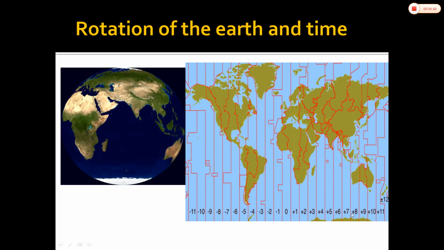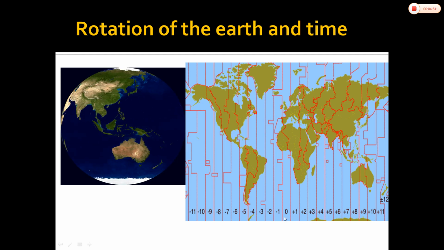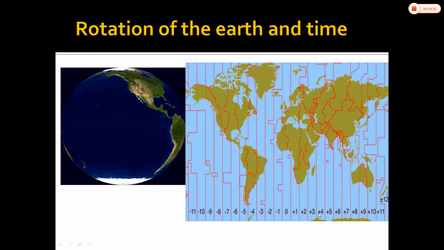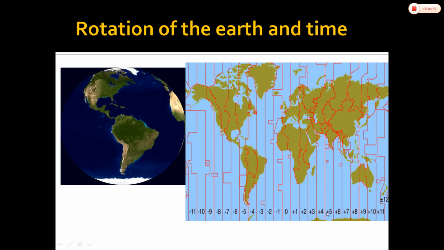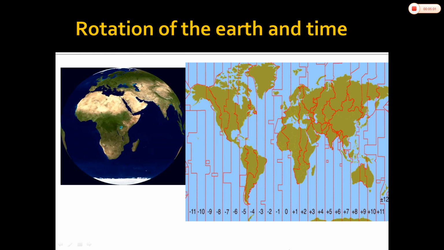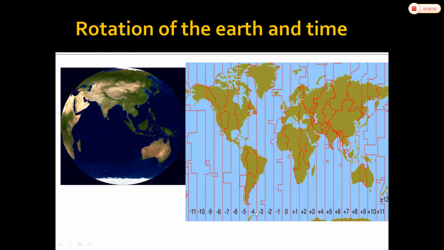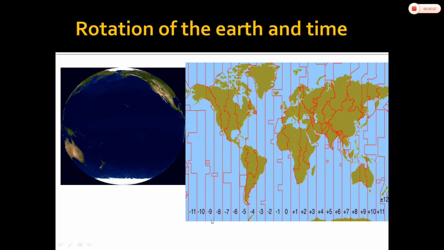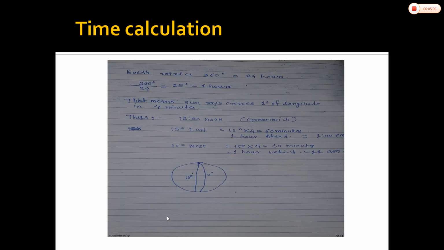As you move eastward, plus 1, plus 2, plus 3, plus 4, the hours will be ahead, and as you go towards the west, the hours will be behind, as shown in this picture. Here the calculation is given. Let's try to understand what this calculation tells us.